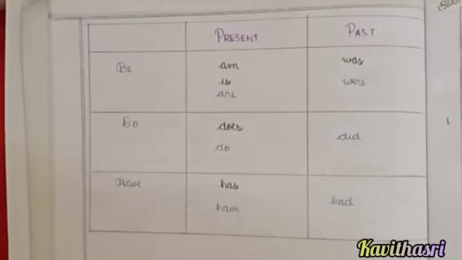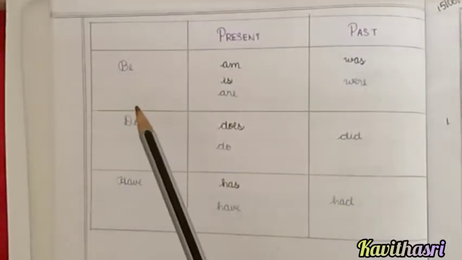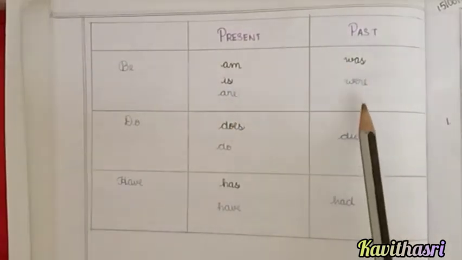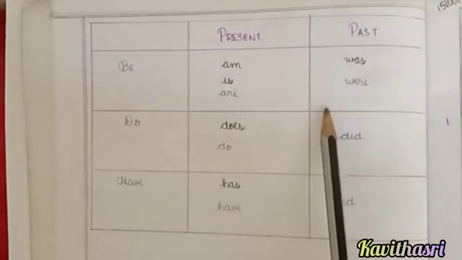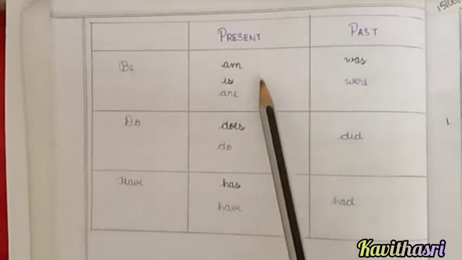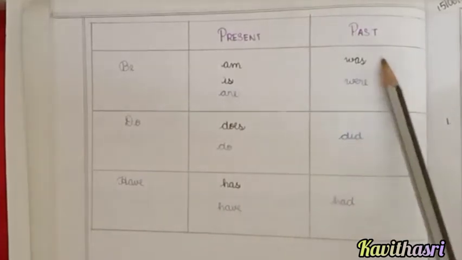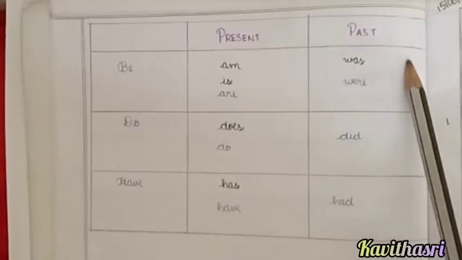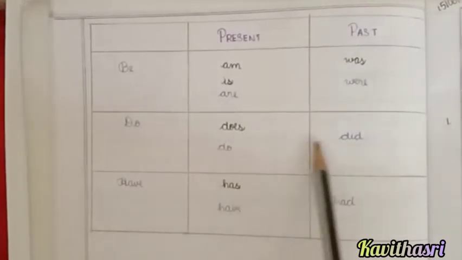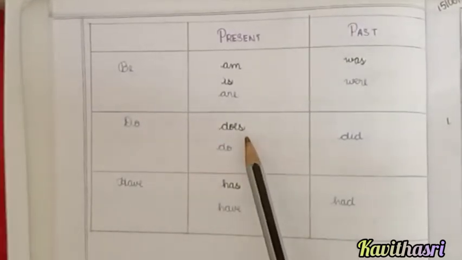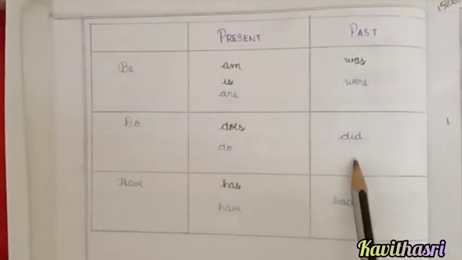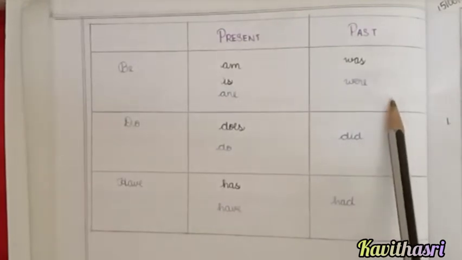Verbs are mainly classified into be form verbs, that is telling words, and action words, that is doing words. Let us see the be form verbs. Am, is, are, was, and were are be verbs. In that, am, is, are are used in present tense, whereas was and were are used in past tense. Do verbs are does, do, and did. Does and do are used in present tense. Did is used in past tense.